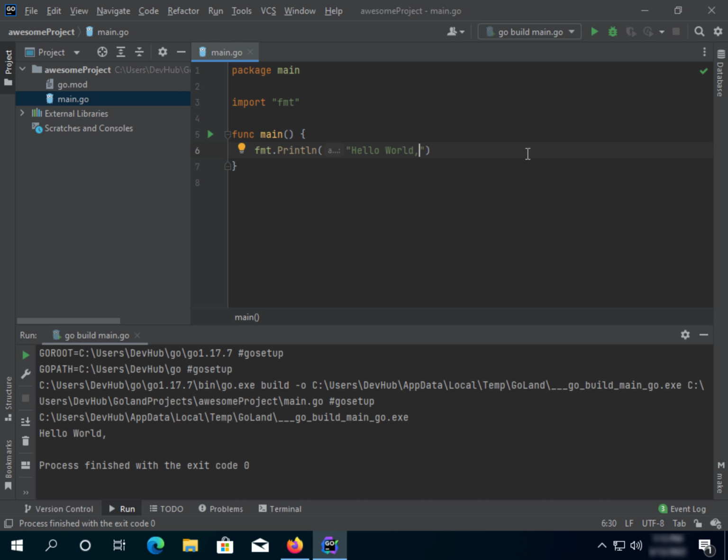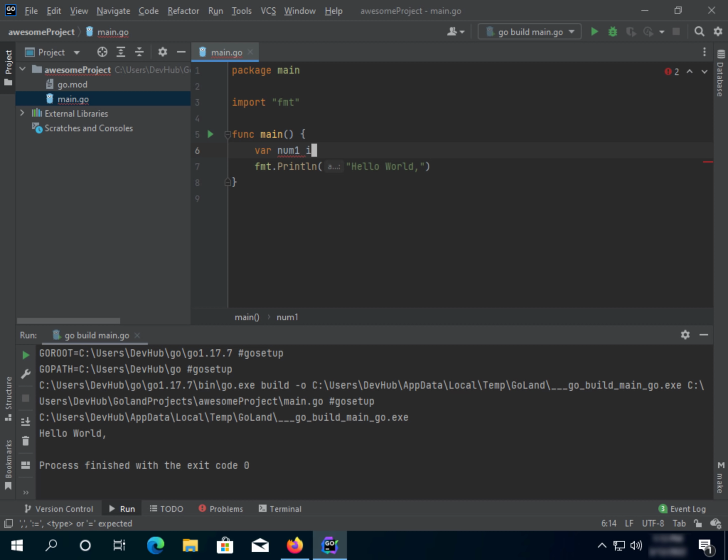Right now, let's get an idea of operators. When it comes to operators, there are several types. We'll start with arithmetic, which is like math: plus, minus, multiply, divide, and so on. We need some variables inside our main function. Let's say var num1, and first let's define its data type.